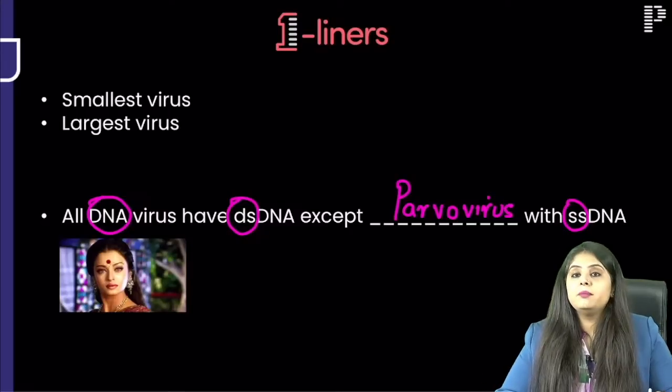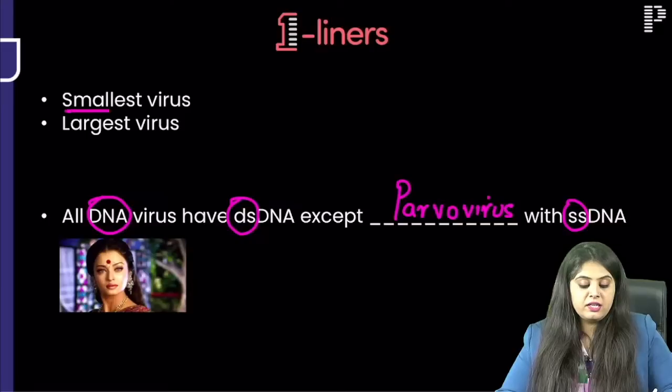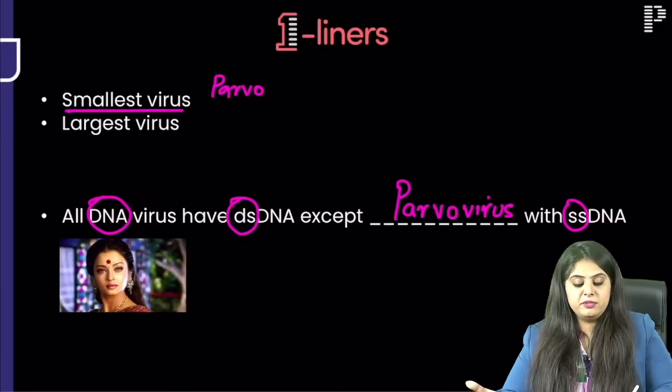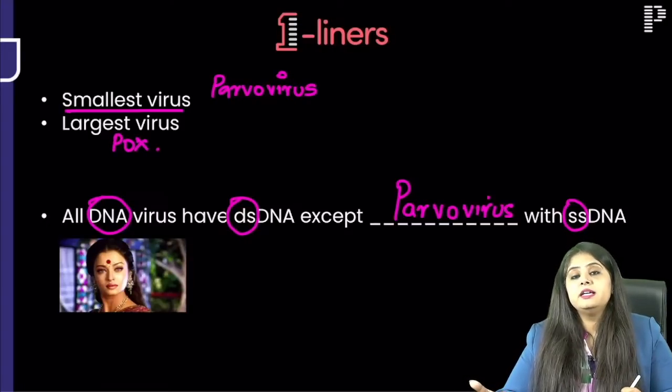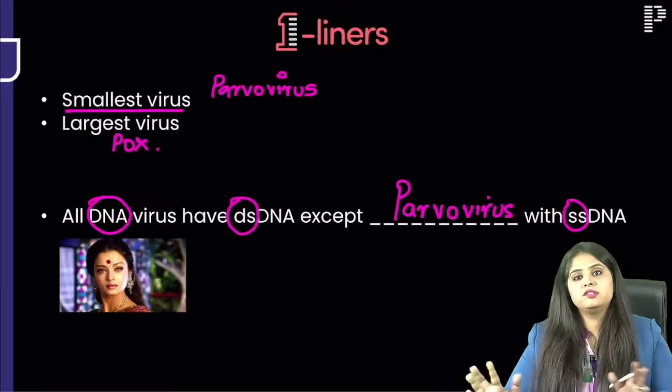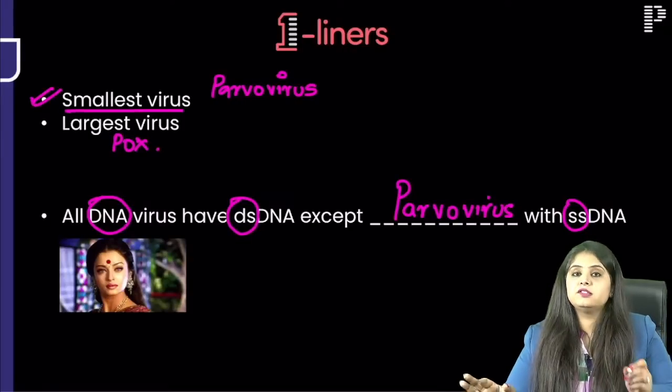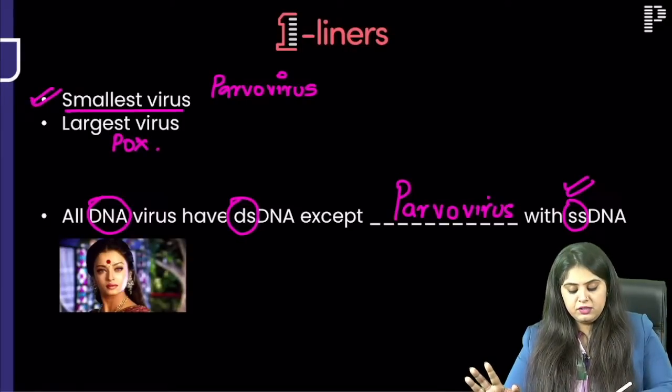Now, one more reason why she is crying is because God made her the smallest virus. So he kept her single, and kept her smallest too. Parvovirus is going to be the smallest. Now tell me which is the largest DNA virus? It is going to be the pox virus. We will talk about pox later. For now, parvovirus is small also, parvovirus is single also.